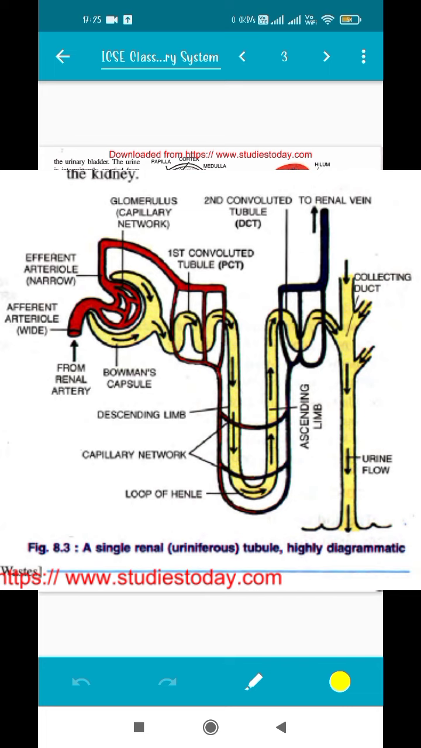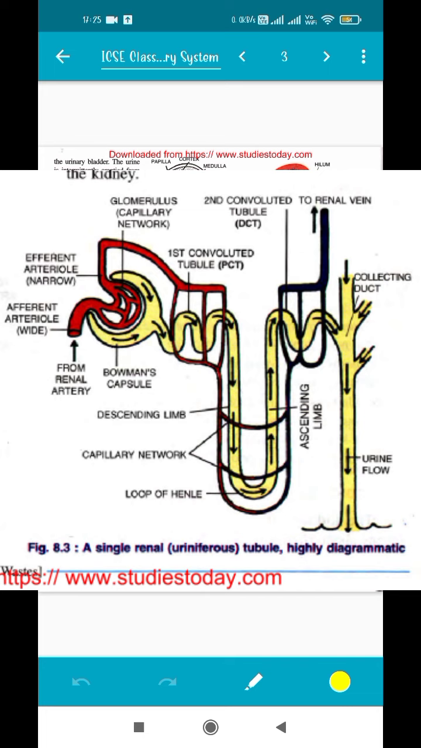So from the hollow space comes out a tubular structure which moves on to form the PCT, loop of Henle and DCT respectively. Inside the cavity, as you can see, there is a bunch of blood capillaries. It is like a knot. It is numerous in number. This is known as the glomerulus. It is a capillary network.